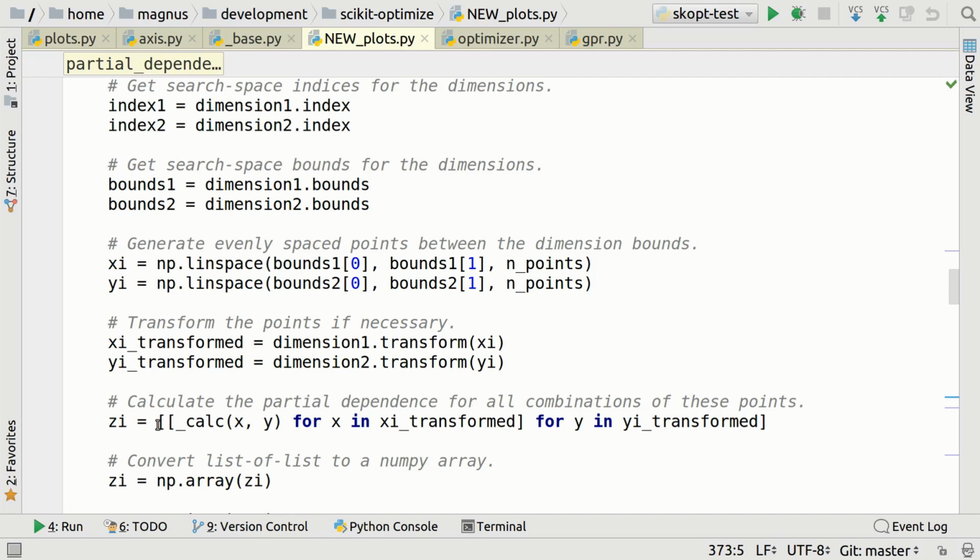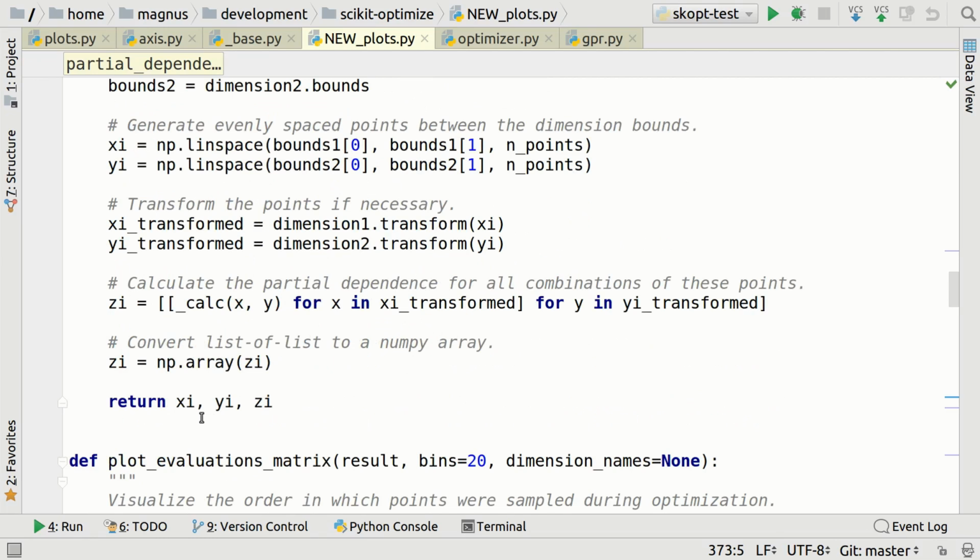And again, there might actually be a simpler way of doing this in Python. I'm not really a Python expert, but this is still very easy to read. We have one for loop that goes over x, and we have another for loop that goes over y. And for every single possible combination, we call this helper function. And out of this, we get a list of lists. And then we call NumPy to convert it into a NumPy array. And then we return it. Boom, done, clean, simple, easy, beautiful.